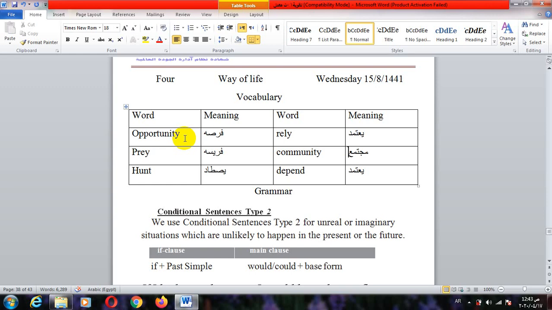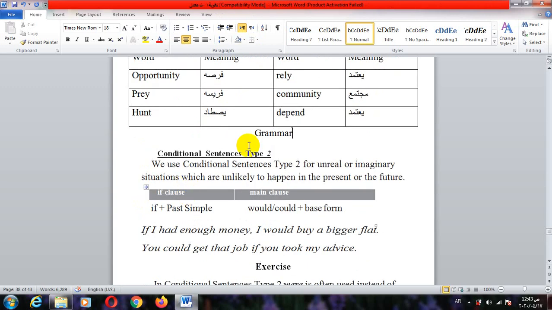Now we will move to another section in this lesson. It's grammar. Our grammar today is about conditional sentence type 2. We use conditional sentence type 2 for unreal or imaginary situations which are unlikely to happen in the present or future.